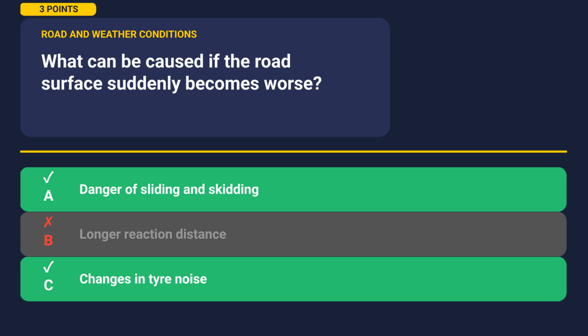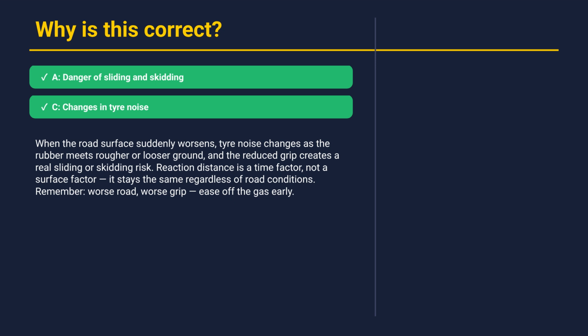Let's understand why. When the road surface suddenly worsens, tire noise changes as the rubber meets rougher or looser ground, and the reduced grip creates a real sliding or skidding risk. Reaction distance is a time factor, not a surface factor. It stays the same regardless of road conditions. Remember, worse road, worse grip, ease off the gas early. Alright, let's move on to the next question.